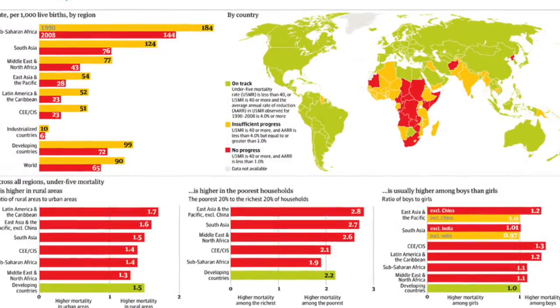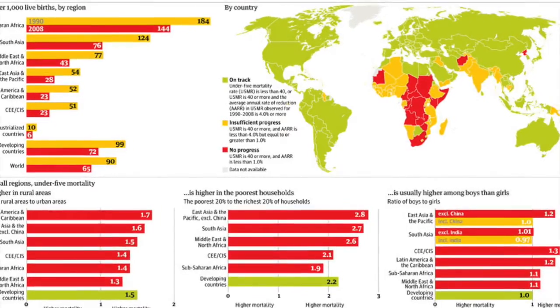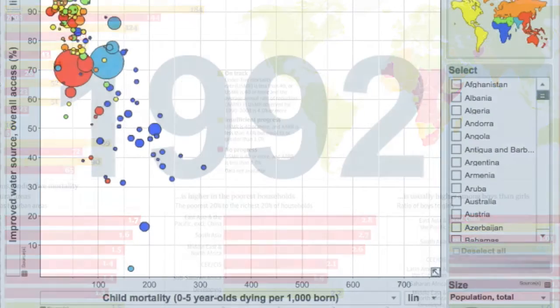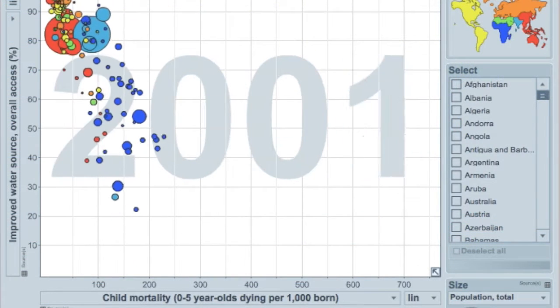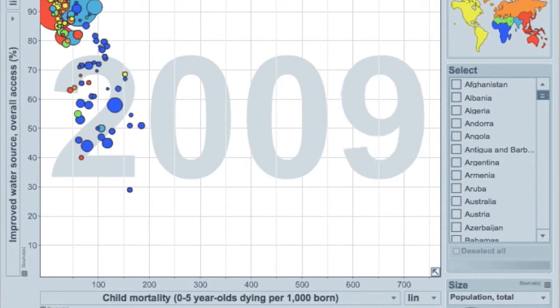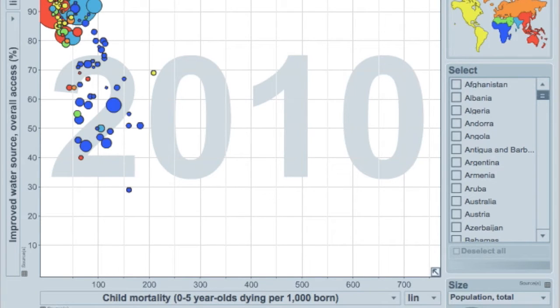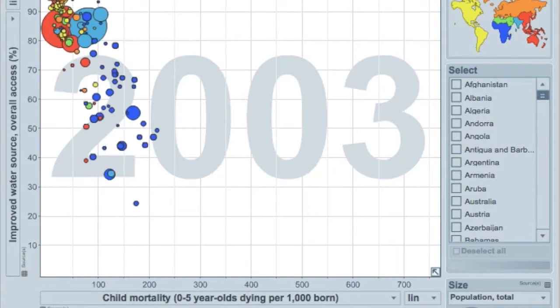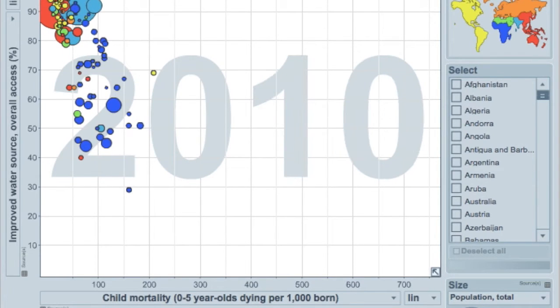To begin, we wanted to see if the data in general showed any correlation that would warrant us looking further into the health effects of improved water sources. Thus, we chose an indicator of general health just for an initial perception of the data we were dealing with. This graph you see is a comparison between the overall access to improved water sources and child mortality. While other factors obviously influence child mortality as well, there's a clear correlation between the data.